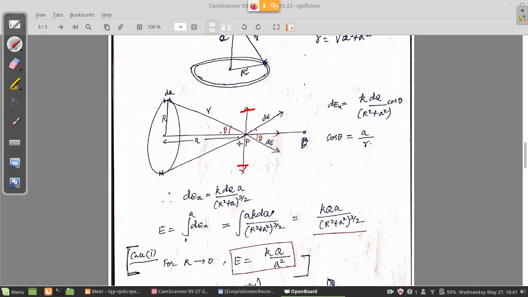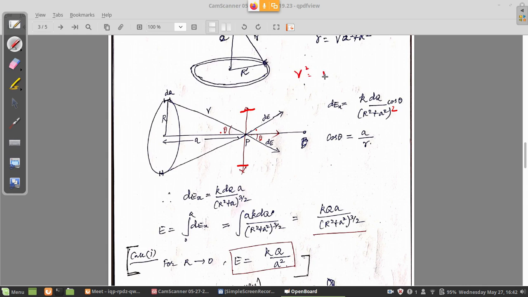Therefore, the electric field along the x-axis, dE suffix x, is equal to k into dq, the charge, divided by the distance squared. The distance is small r. Here the squared is again missing. Small r squared, no, this is capital R squared, right?